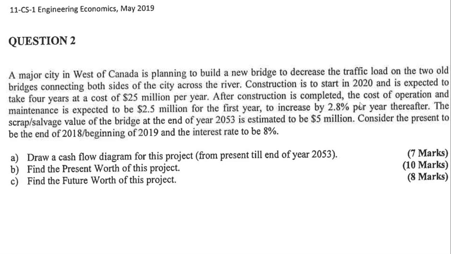After construction is completed, the cost of operation and the maintenance is expected to be 2.5 million for the first year, increased 2.8% thereafter. So we will know that the first year after finishing the job, the maintenance and operation cost would be 2.5 million, and after that it will gradually increase by the rate of 2.8%. You will use it later.